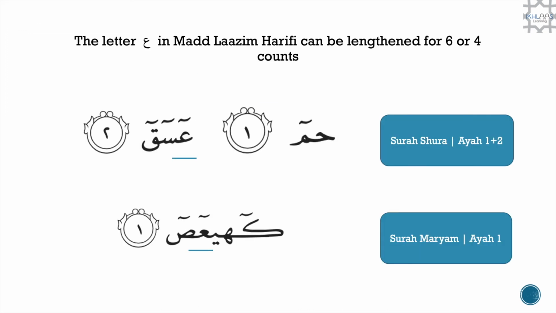So here you can say al-musaytirun or al-musaytirun. Another example that we can have a look at is to do with the huruf al-muqatta'at, where the letter ain in mad lazim harfi can be lengthened either for 6 or 4 counts. So we can read this ain for 4 counts or 6 counts in Surah Al-Shura and in Surah Maryam.